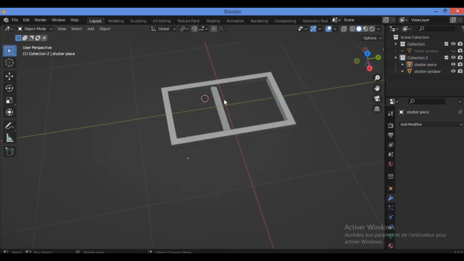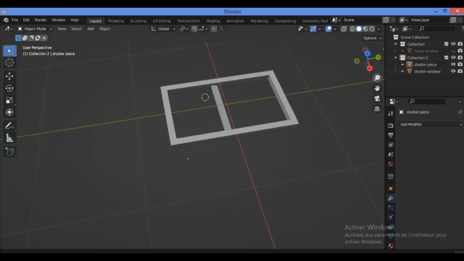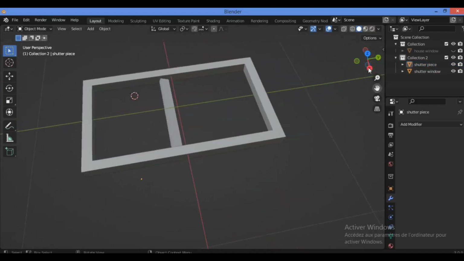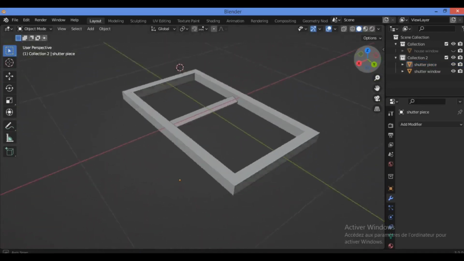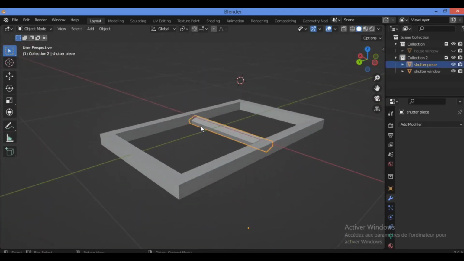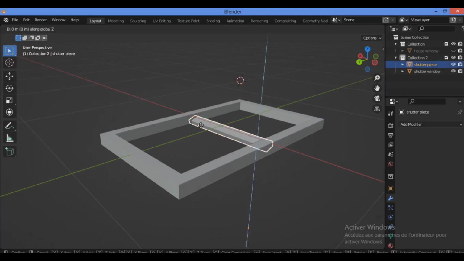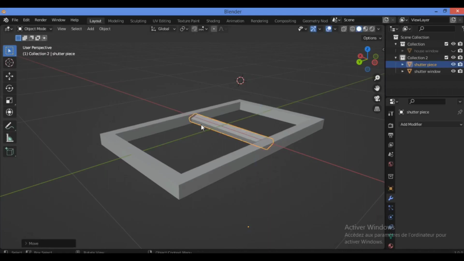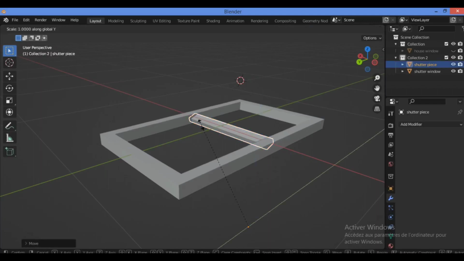I think it will be fine when scaling it on the Y axis. It should be accurate and with a good size for creating the shutter for the windows. Let's grab it just a bit along the Z axis, then scale it along the Y axis.